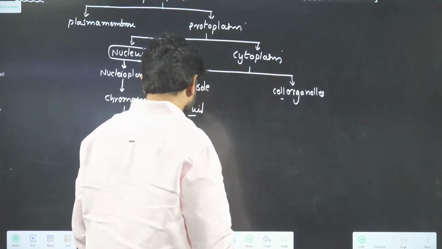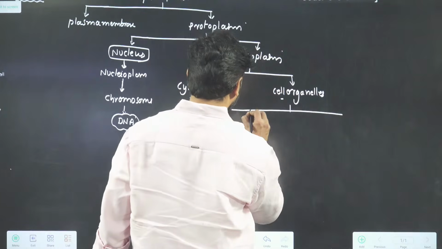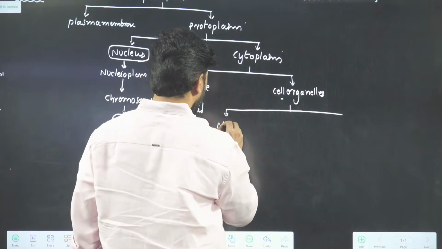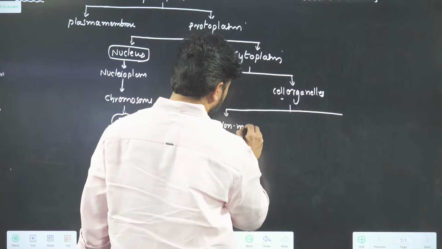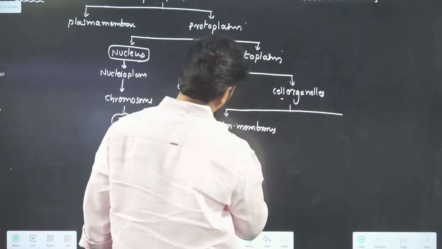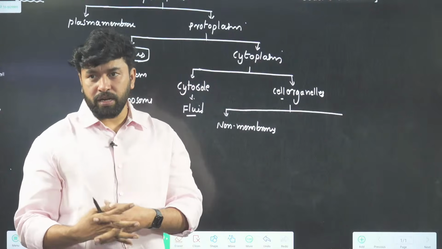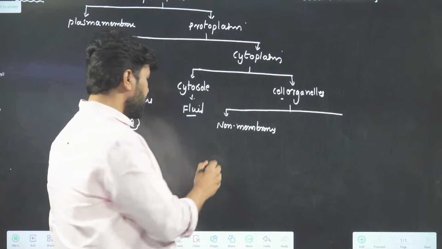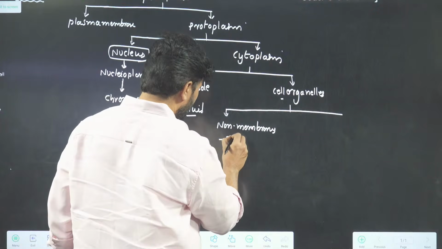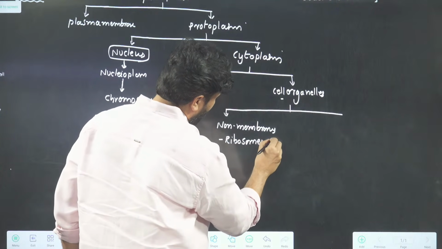Now go to cell organelles. When we talk about cell organelles, you can take them into two categories. One is non-membranous. Could you tell me what non-membranous cell organelles you have faced? Majorly ribosomes you have seen. Ribosomes are universal.